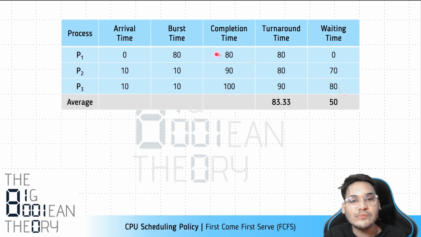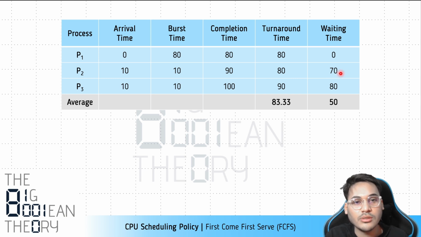You could obviously say that process P1 has a waiting time of 0, right? And turnaround time, which is exactly the same as completion time. So for process P1, the scenario is perfect. It did not have to wait, right? But for the shorter process, if you see, their waiting time is very high if you compare that to the burst time. For process P2, it was waiting for 70 milliseconds.